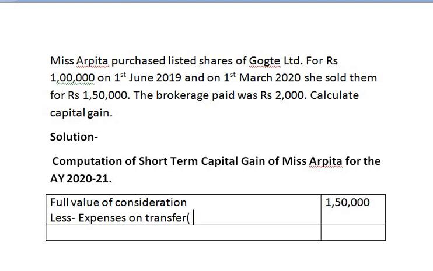You can show it in the bracket as expenses on transfer, or you can also say brokerage charges, and the amount is 2,000.